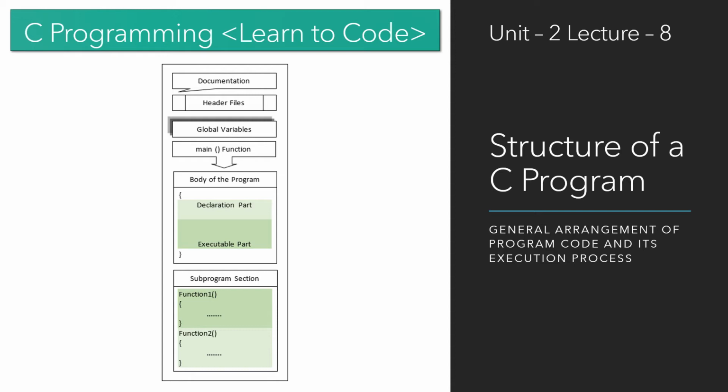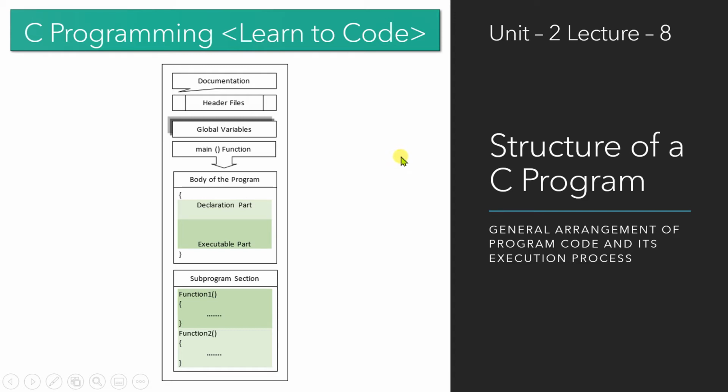This is the 8th lecture of Unit 2. In this lecture, we will discuss the structure of a C program. That means when you are going to write the program, we will check the general arrangement. Let's say your program contains 10 lines of code, how the code has to be written, and what the execution process is, meaning how the code is actually executed by your computer. So that part we are going to discuss.